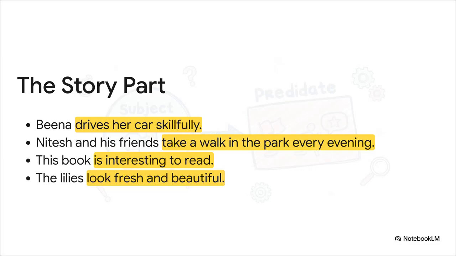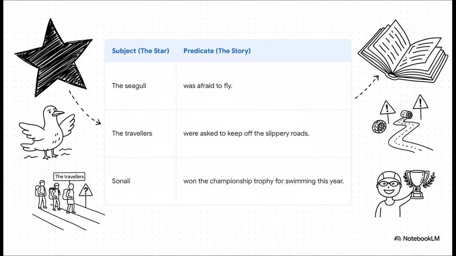Let's go back to our examples. What's Bina's story? She drives her car skillfully. That's the story. That's the predicate. And what about Nitesh and his friends? They take a walk in the park every evening. You see? That whole chunk of information is the predicate. It's the story about the star. And look at this. When you split them up side by side, it's perfectly clear. On the left, you've got the star, the seagull, the travelers, Sonali, and on the right, you've got their story, what they did or how they were. Every single complete sentence is built just like this.